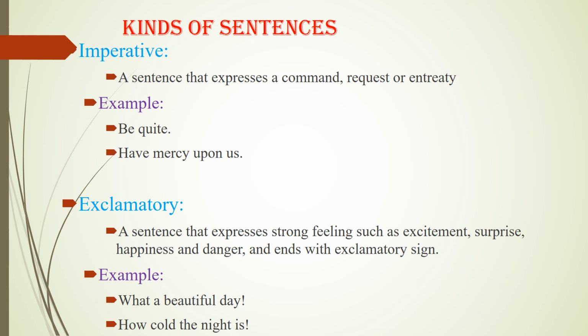Another kind that we have is exclamatory sentence. A sentence that expresses strong feeling such as excitement, surprise, happiness, and danger, and ends with exclamatory sign is known to be an exclamatory sentence. For instance, we say that what a beautiful day. Now it expresses strong feeling of excitement, that it is a beautiful day. Or we can also say, as an example, how cold the night is. Now these are the examples of exclamatory sentences.